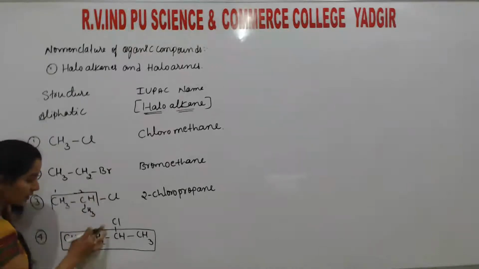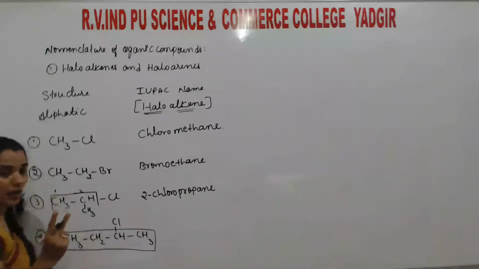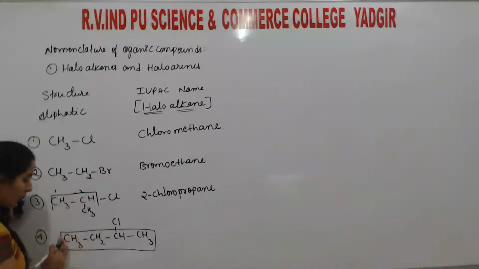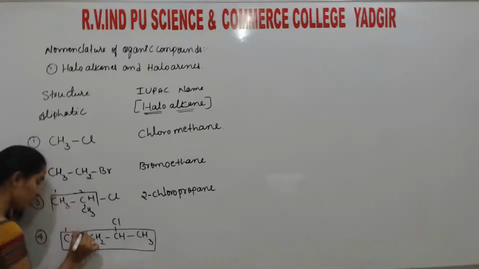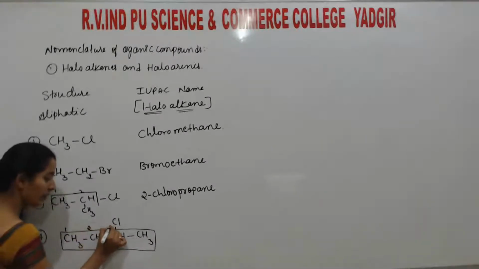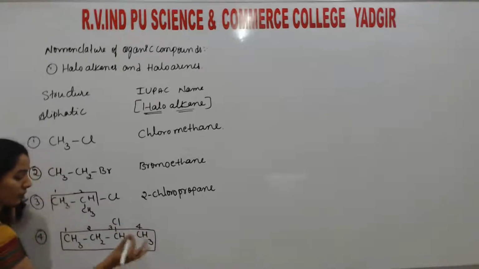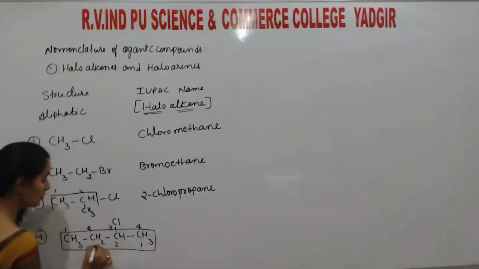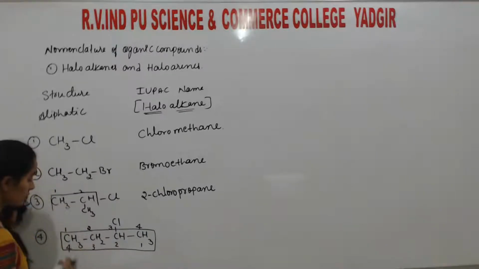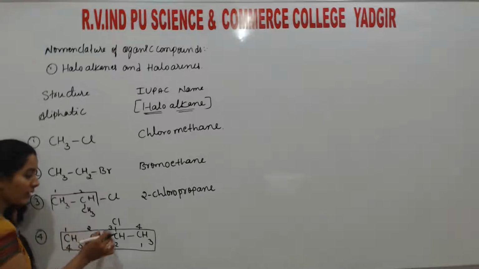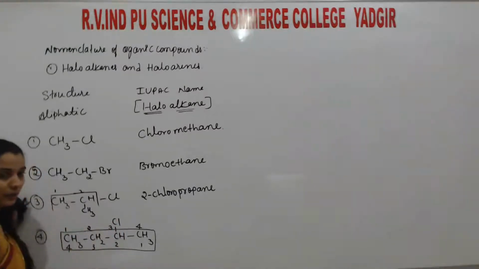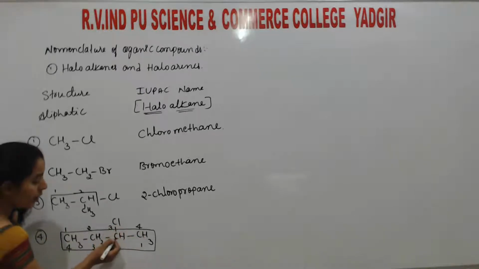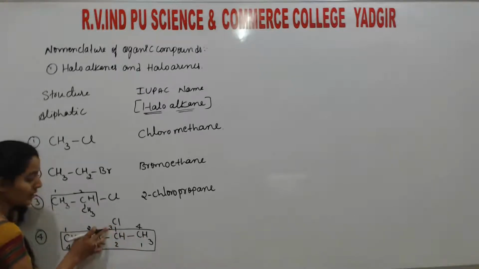Okay, listen, if this is the parent chain, there are two ways of numbering the parent chain. One is from the left, another one is from the right. So listen here, when we number from left to right, this is 1, 2, 3. And from right to left, this is 1, 2, 3, 4. So students, when this type of compound is there, then we need to check the position of the Cl atom. If we number the compound from left to right, this carbon atom which is bonded to this Cl is getting the third position.